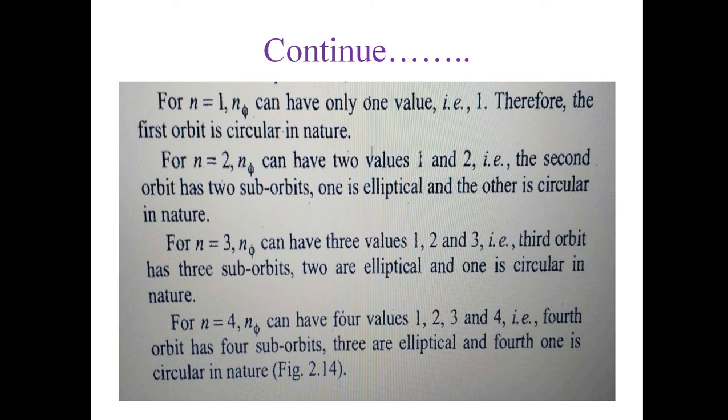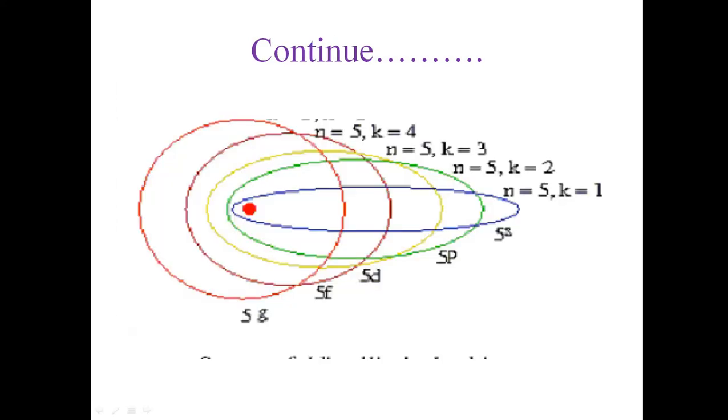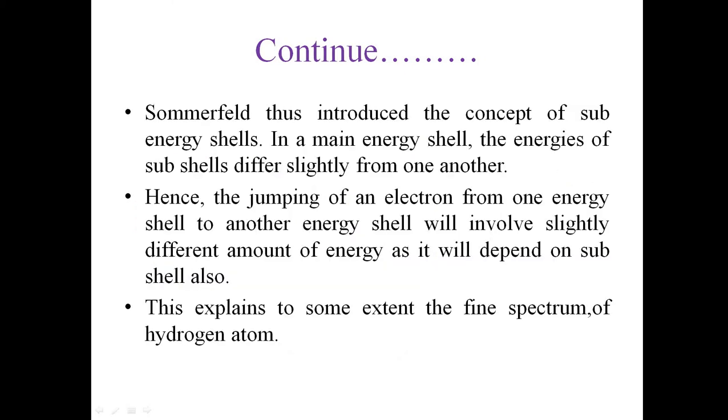For n equals 4, nφ can have four values, 1, 2, 3 and 4. That is, the fourth orbit has four sub orbits, three are elliptical and the fourth one is circular in nature. So you can see in the figure different values of n having different kinds of orbits. The shapes are changing, and the shapes depend on the value of n. This is a very important diagram which we have seen.